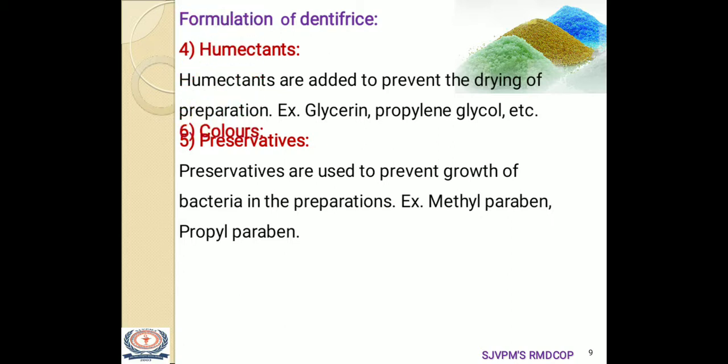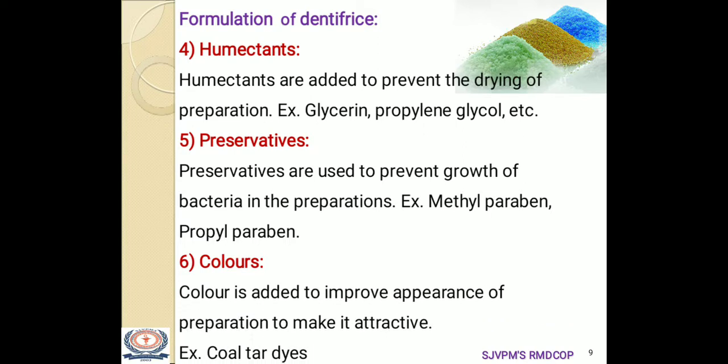The next formulation additives used are different types of colors. Now, as the name indicates, colors are added to improve the appearance of the preparation and to make it attractive. For example, various coal tar dyes are preferred in the formulation of dentifrices.